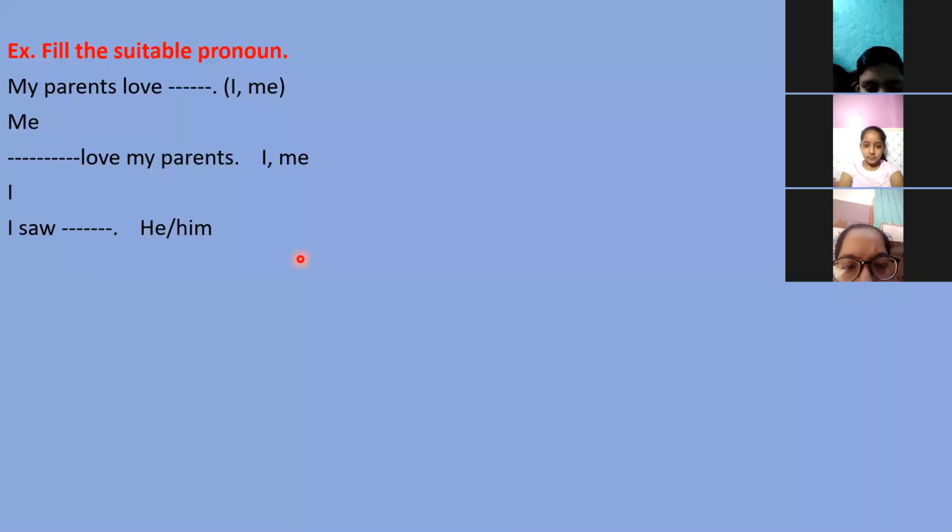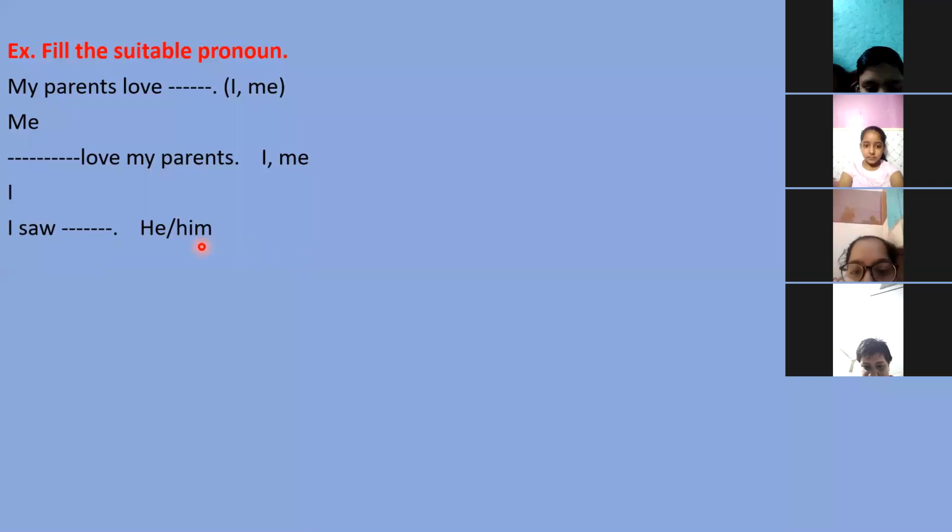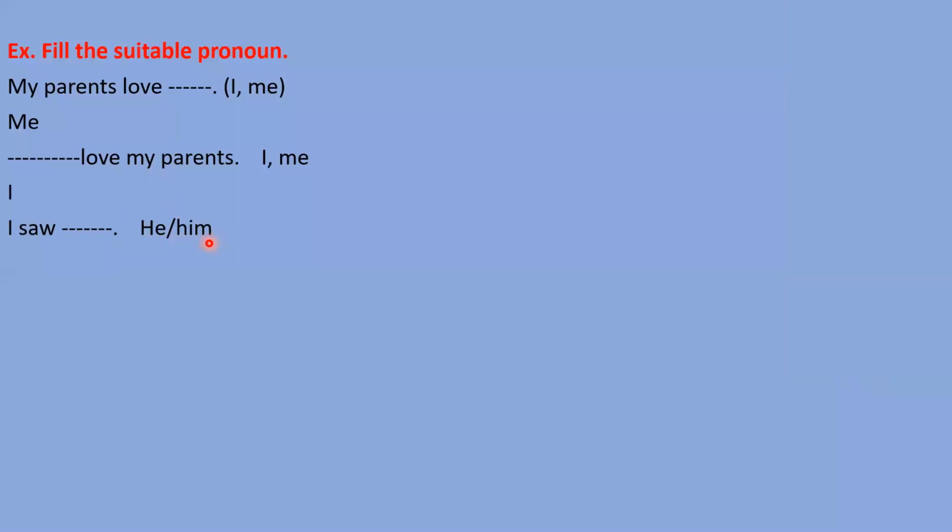Kesar, can you define? If you can't define, that's okay. I will tell you. He and him are the same word, but the difference is that he is a subjective case pronoun and him is an objective case pronoun. After the verb we should write the objective case pronoun, and before the verb we write the subjective case pronoun. So we need to write the objective case pronoun here. Him is right and he is wrong.